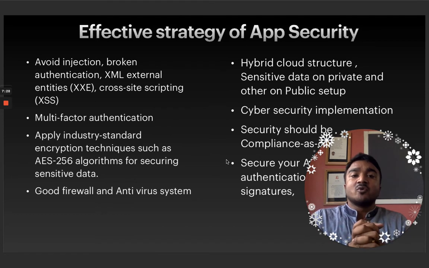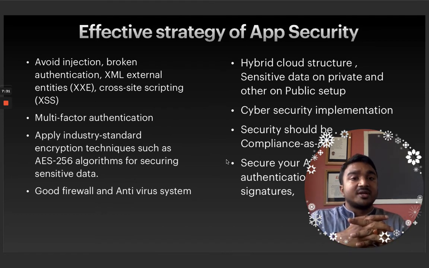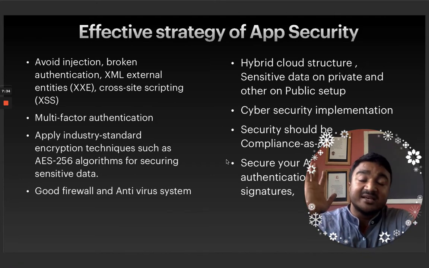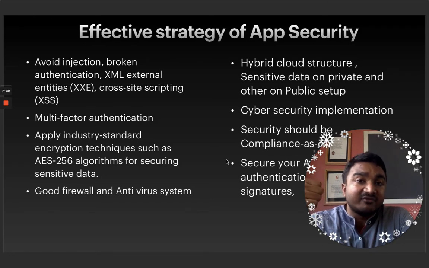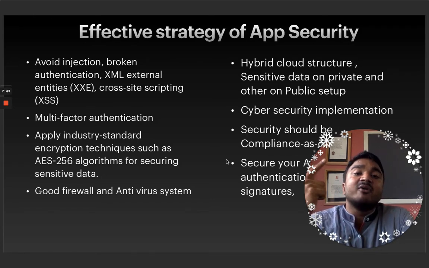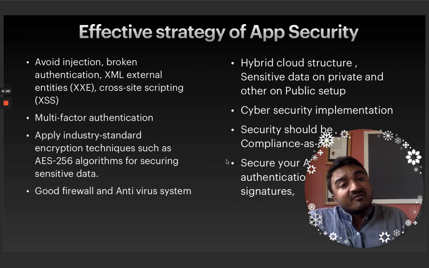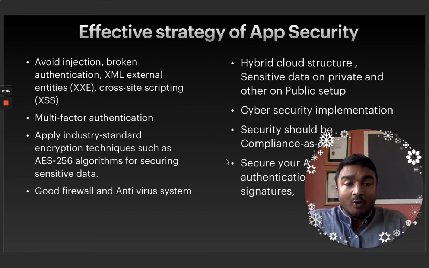Then now we have to go to the effective strategy of app security. Till now, where have we reached? Let's just review. Number one, we started with our SDLC, that is the software development lifecycle. Then we went with our documentation process, then our effective setup. In between, we also went with our scope, like how the customer is going to work, what pain we are addressing, and what all things we are sorting. So till now we are ready with our documentation, our scope, and also a final technological plan.